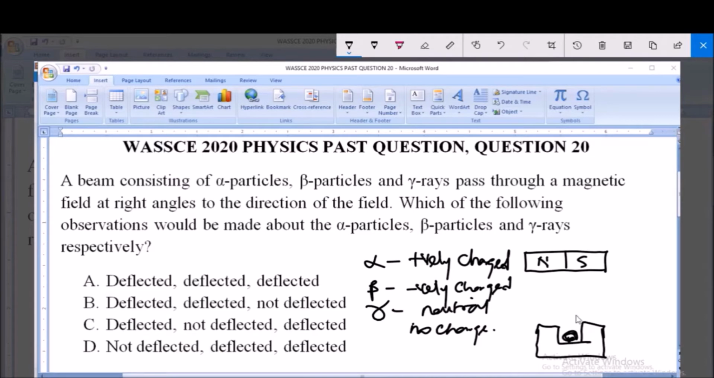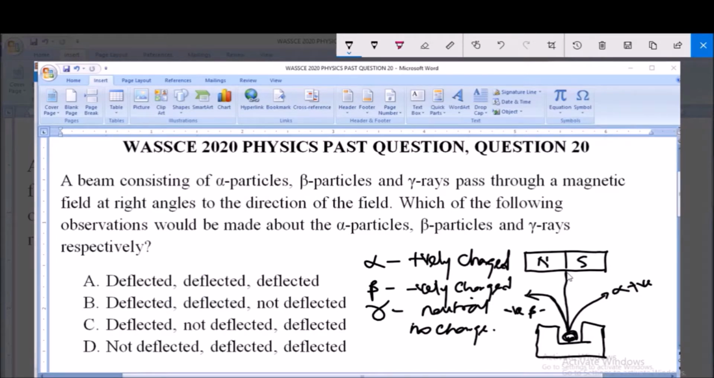So therefore, because of this, the beta particle, since it's negatively charged, will be deflected towards the north pole. Now this is the beta particle. It's negatively charged, so it's deflected towards the north pole. Now the alpha particle, since it's positively charged, will be deflected towards the south pole. It is positively charged. Now the gamma rays, which has no charge, will be neutral, will not be deflected.